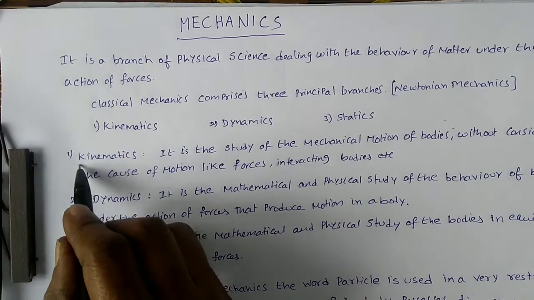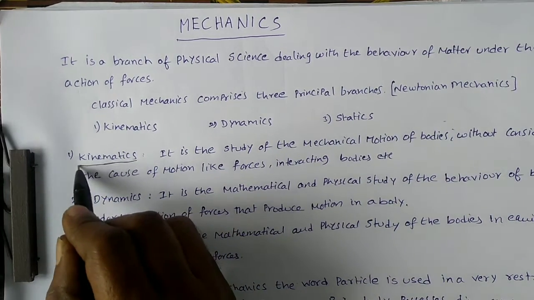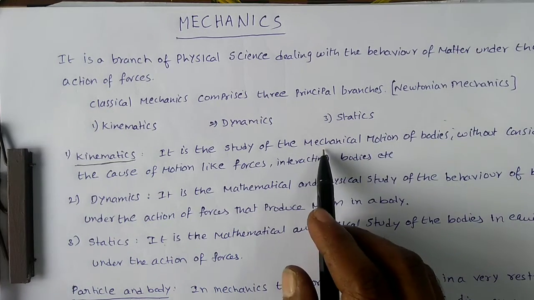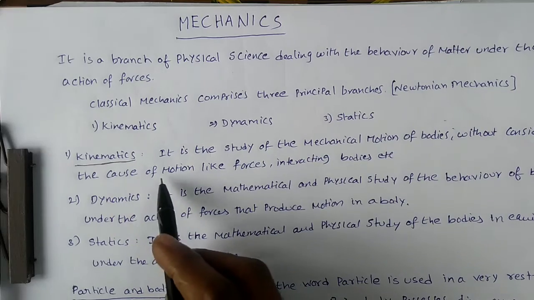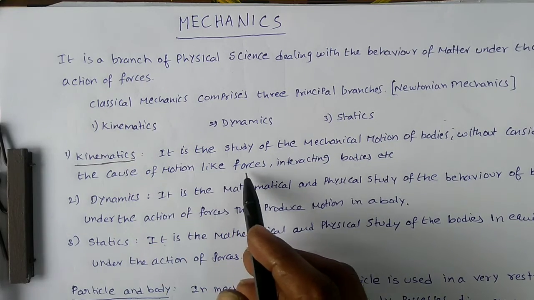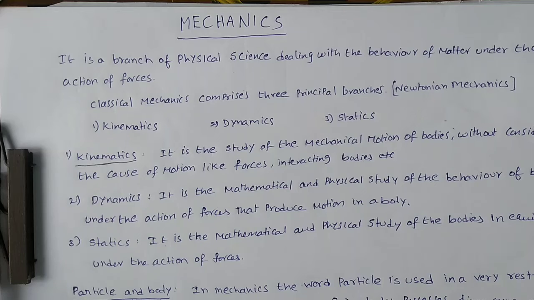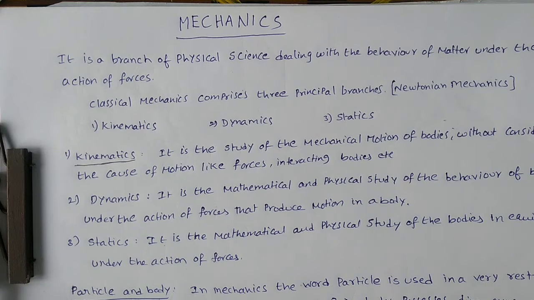So, what do you mean by kinematics? Kinematics is the study of mechanical motion of bodies without considering the cause of motion, like forces interacting on bodies. That means if the body is in motion, how it is in motion, we don't know. We don't want that. That type of study is nothing but kinematics. Kinetic means motion. If you see the dictionary, kinetic in the sense of motion.